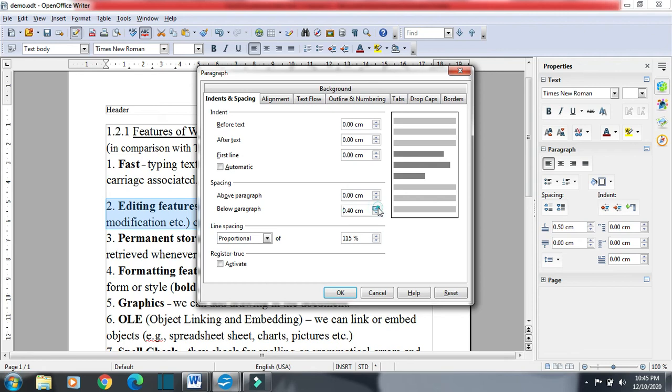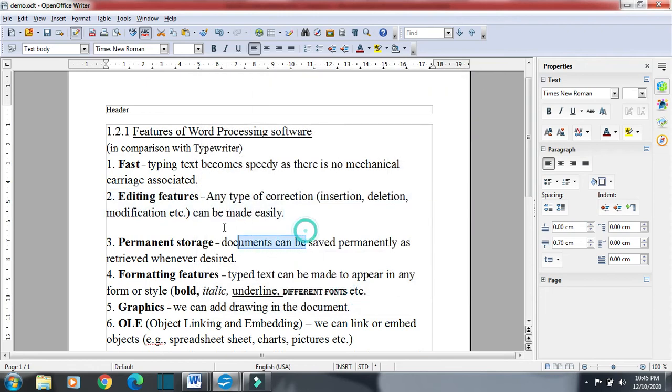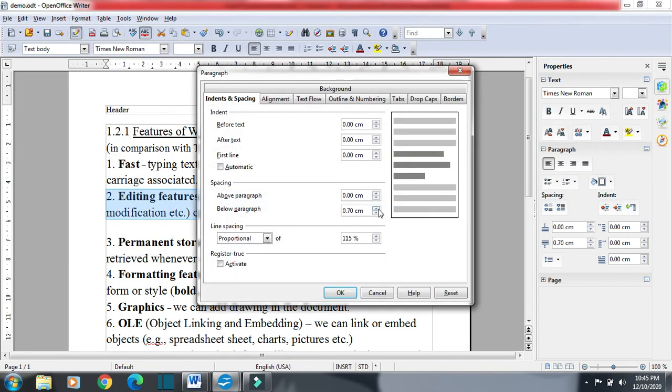So I will click here and then I'm giving, suppose, 0.70 centimeter. So we have got some space below this paragraph. So we can add some space above the paragraph also, below the paragraph also, by selecting the paragraph, then going for Format, then Paragraph, and from here we can give space above and below.